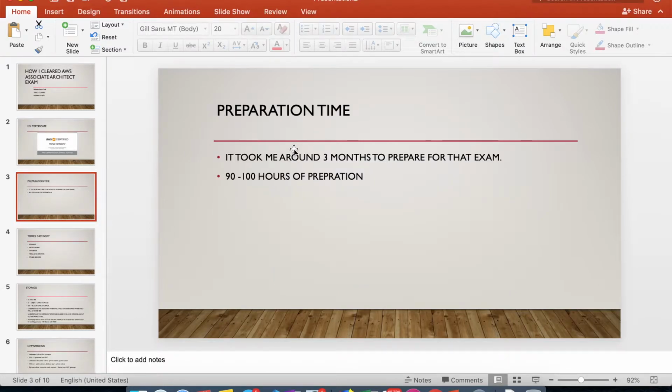Let's talk about the preparation time. It took me around 3 months to prepare for the examination, so you can say around 90 to 100 hours of preparation. I also had basic knowledge about AWS services from my project. With that basic knowledge, I started preparing for the exam, and it took me around 90 to 100 hours of preparation.